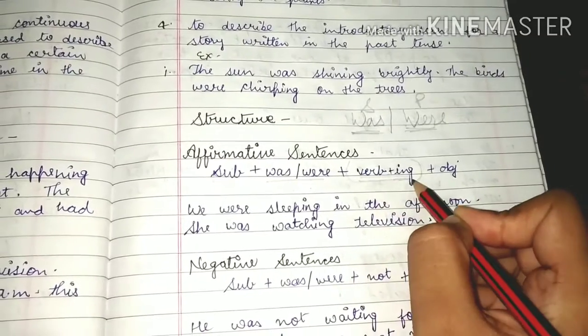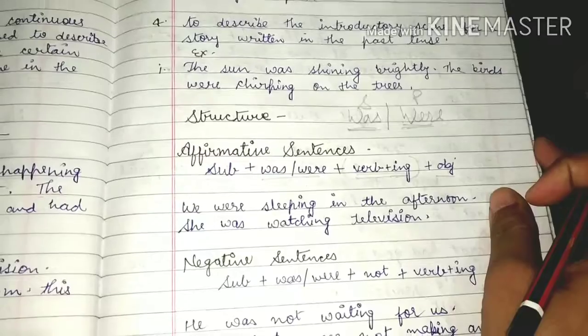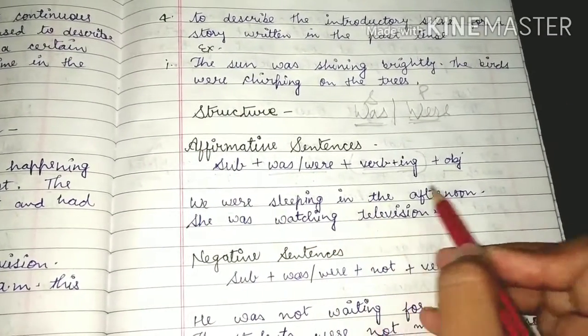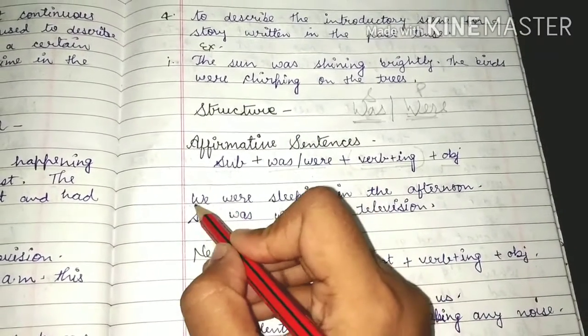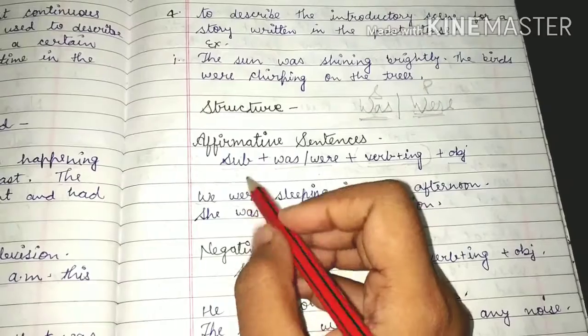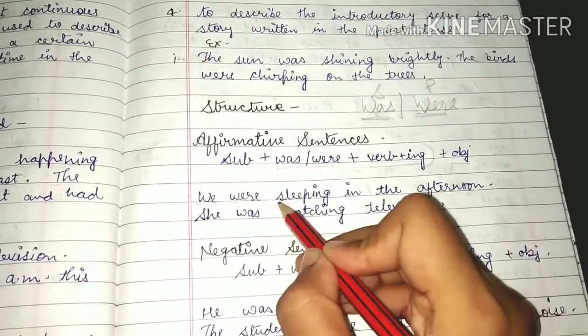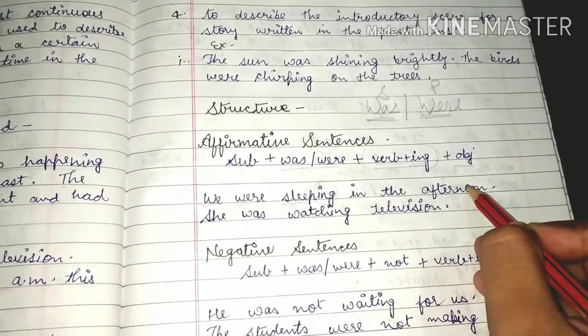Then the verb in ing form and the object, or rest of the sentence. Let's see an example. We were sleeping in the afternoon. We is the subject and it's a plural subject, that's why we write were. Sleep is a verb, and you can see we add ing: sleeping in the afternoon.